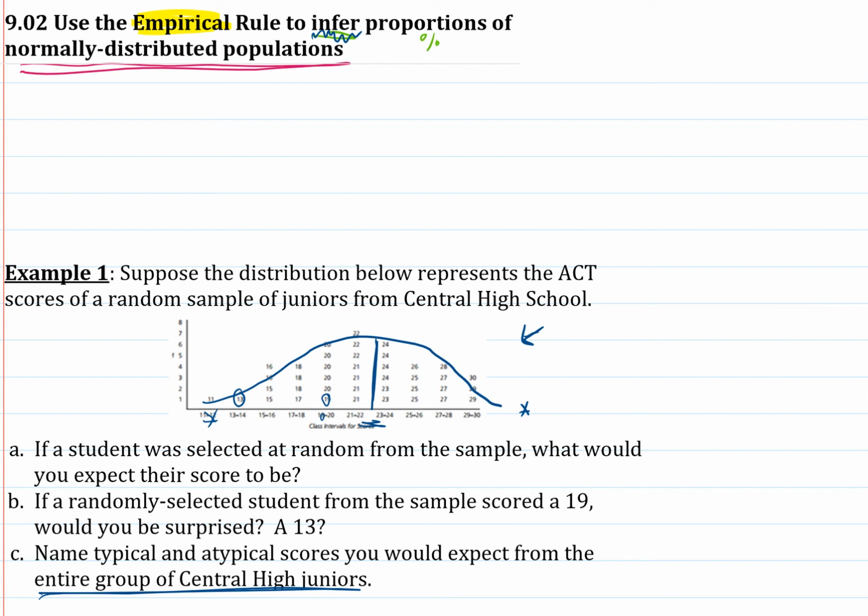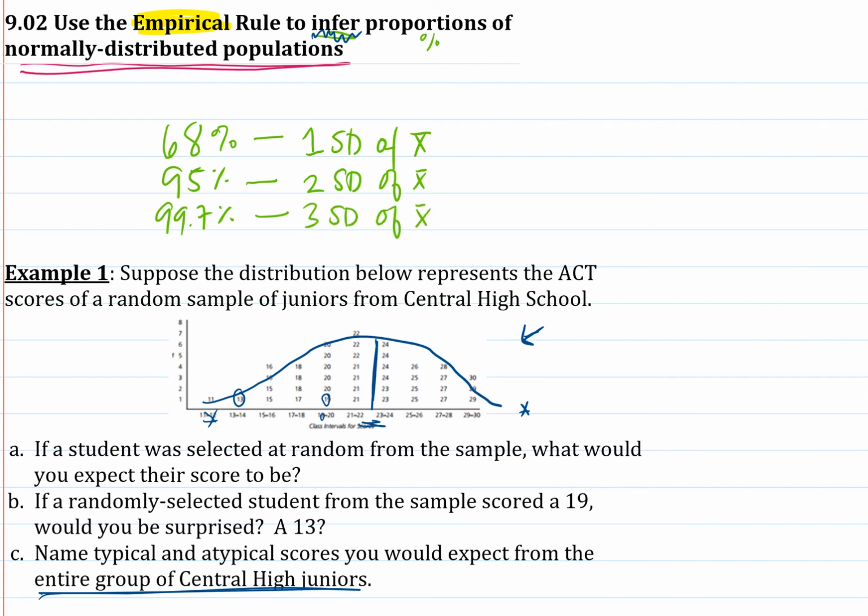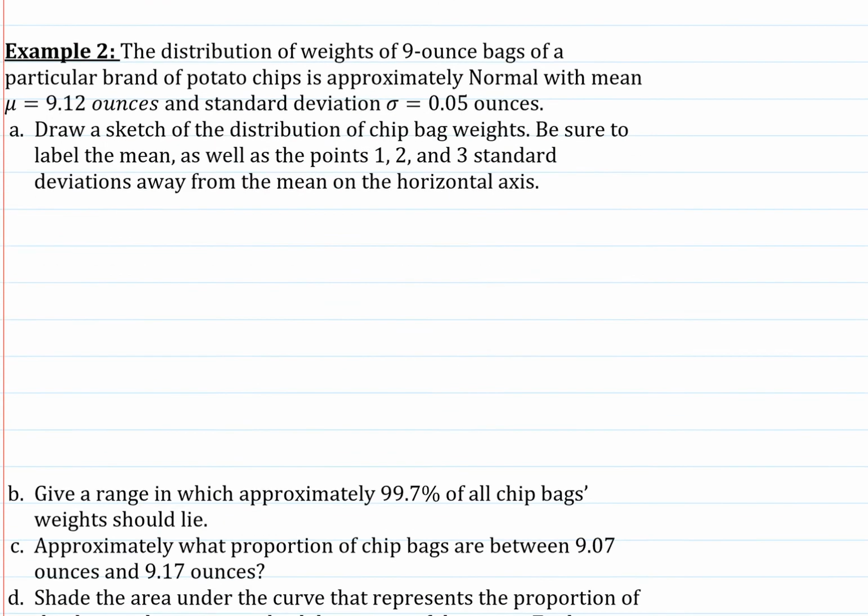So what we've noticed or observed from normally distributed data is actually way more specific. We can conclude that in a normally distributed population, even if we only have information from the sample, 68% of the population values will fall within 1 standard deviation of the sample mean. And 95%, so virtually every member of your entire population, will fall within 2 standard deviations of your sample mean, and 99.7%, so now truly almost every single member of your population will fall within 3 standard deviations of your mean. So let's apply this a little bit.